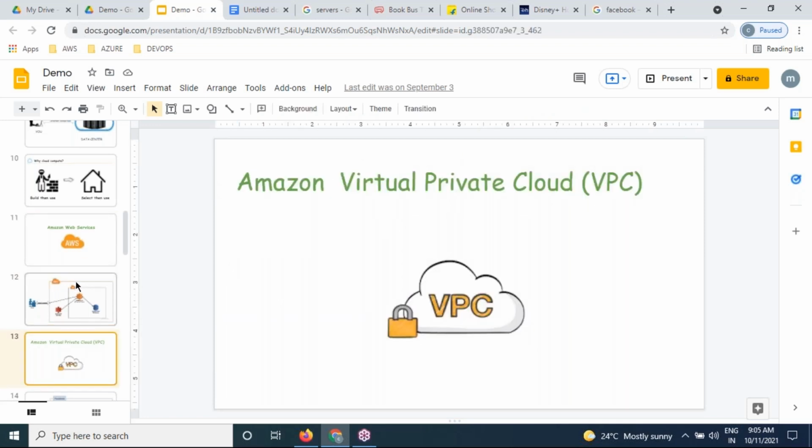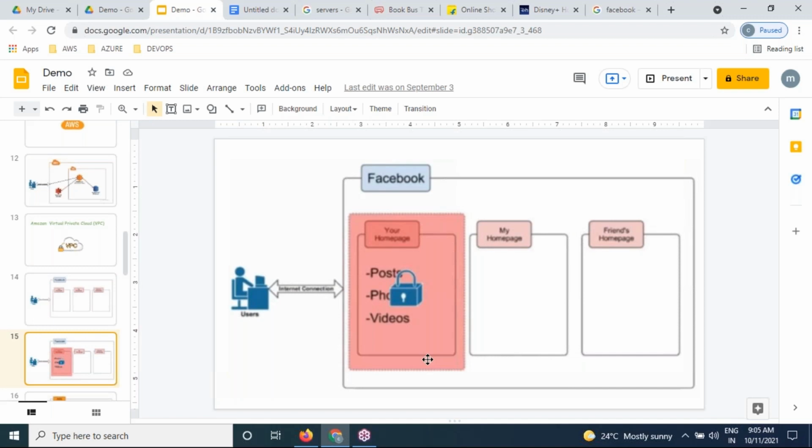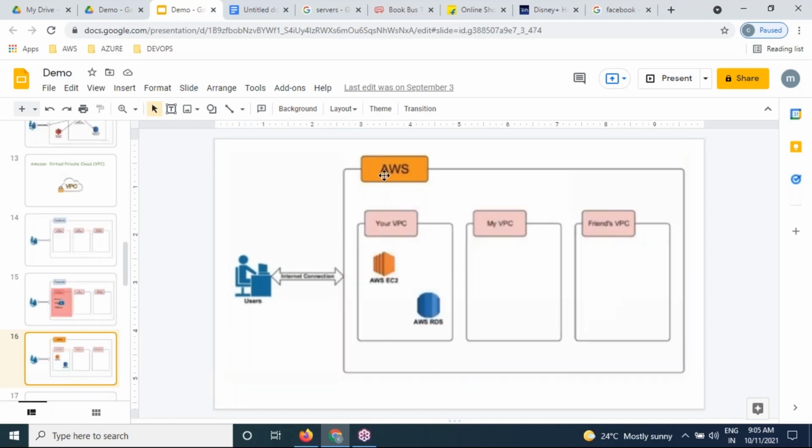Got it very clearly. For example, Facebook, anybody can access, but your home page, photos, videos are locked by default. The same way, AWS is public access, but your resources are private. This is your VPC. This is your network. It is your friend's network, it is my network. So these resources we can secure.